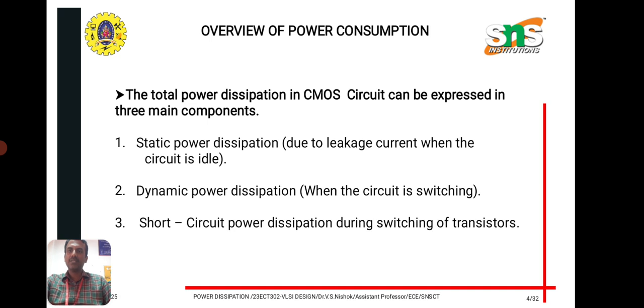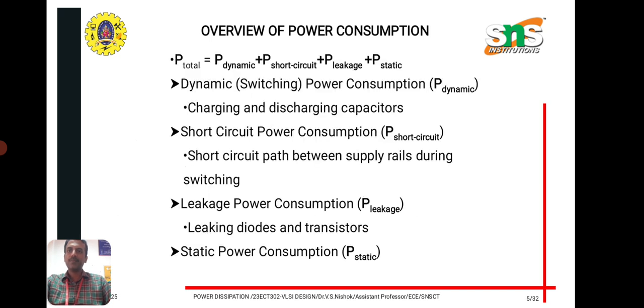Static power dissipation is due to leakage current when the circuit is idle, and dynamic power is when the circuit is on, when the circuit is working. During the switching activity there is power dissipation, that is called dynamic power dissipation, and similarly short circuit power dissipation. The total power dissipation is calculated from dynamic power along with short circuit power and then leakage power, that is static power. Everything together gives the total power dissipation.